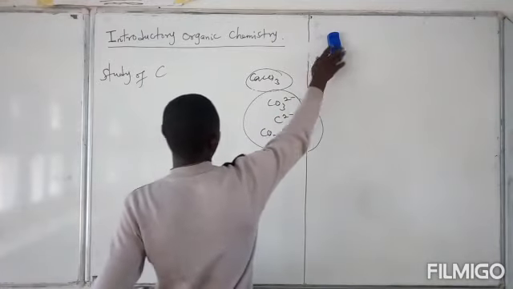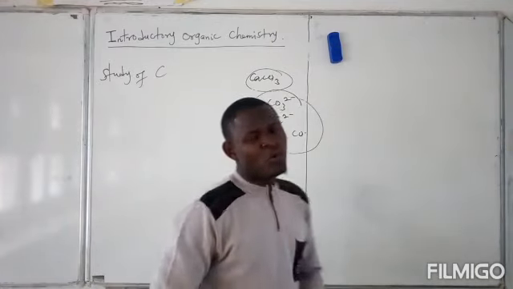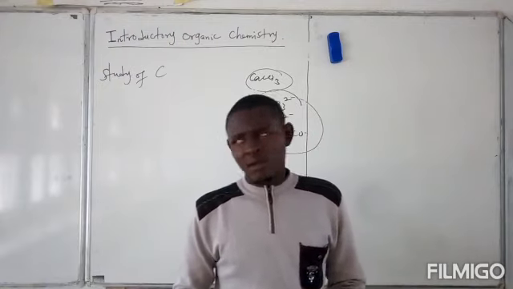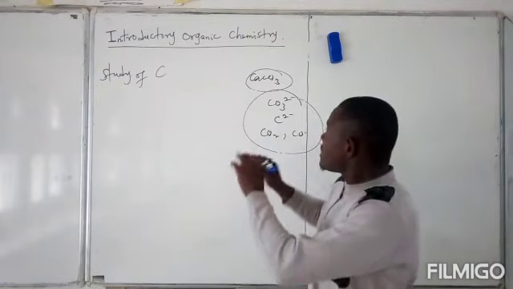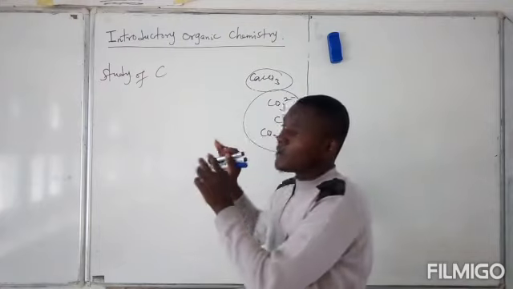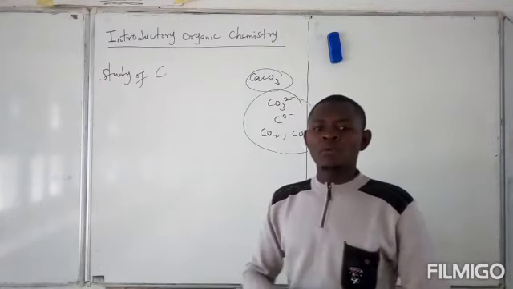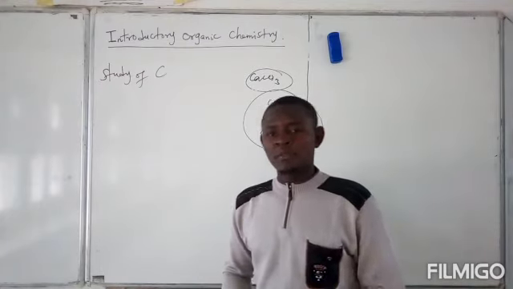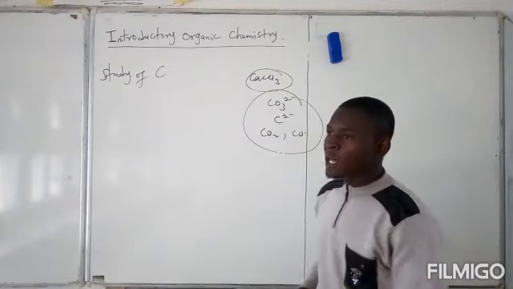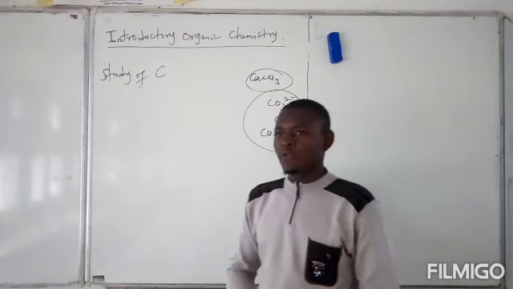So having gotten the full knowledge of organic chemistry, you'll be wondering, why do we have to devote a whole branch of chemistry to the study of carbon only, out of all the elements in the periodic table? Why carbon? And why is it even called organic in the first place?